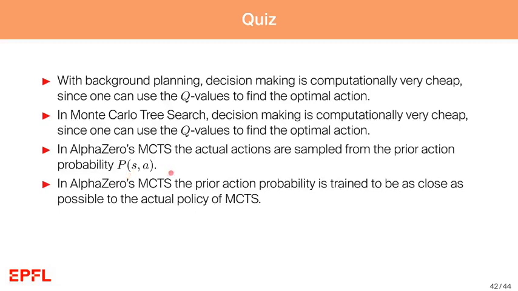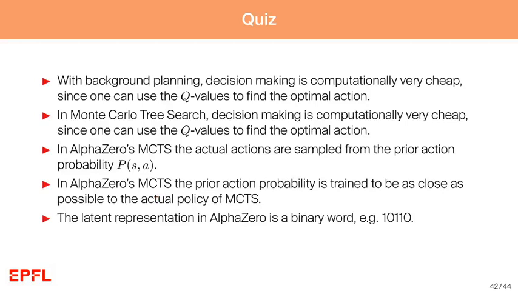In AlphaZero's Monte Carlo tree search, the prior action probability is trained to be as close as possible to the actual policy of Monte Carlo tree search. Is this correct or not? This is correct. The prior action probability should actually be as close as possible to the actual policy of Monte Carlo tree search, since this would help to focus on actions that are relevant in the selection step of the Monte Carlo tree search. However, the prior action probability will almost never be as good as the actual policy of Monte Carlo tree search, unless we have infinite training time almost.